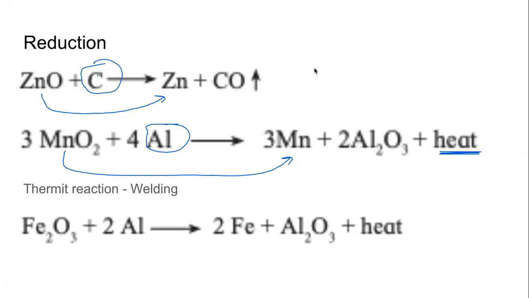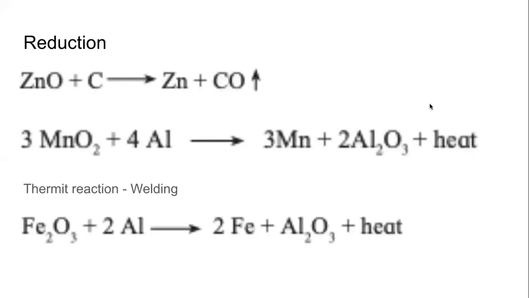Notice that here also, what is happening is reduction. Fe2O3 is being reduced to Fe. This is the reduction, and this reduction is being carried out by aluminium. Aluminium itself is getting oxidized. Aluminium is the reducing agent, or in one word, aluminium is the reductant. So this is how we extract metals from their ores when the metals are moderately reactive.